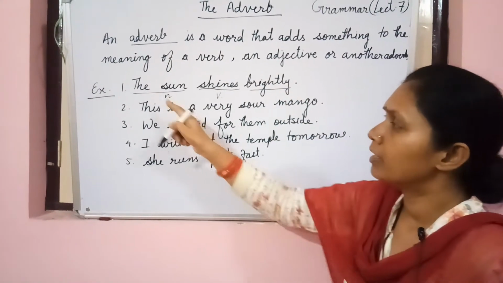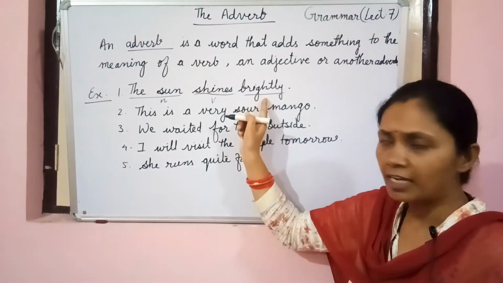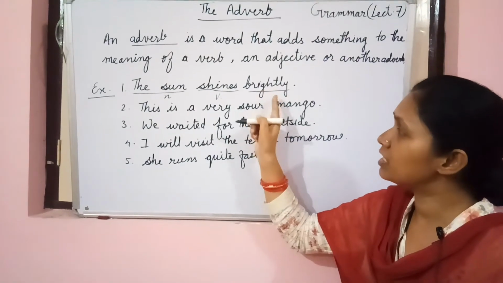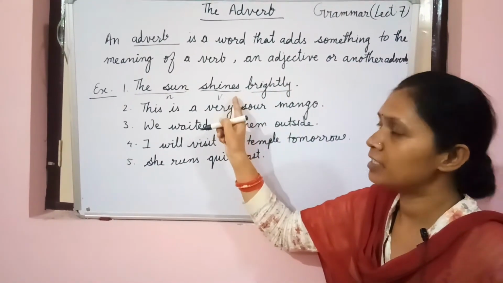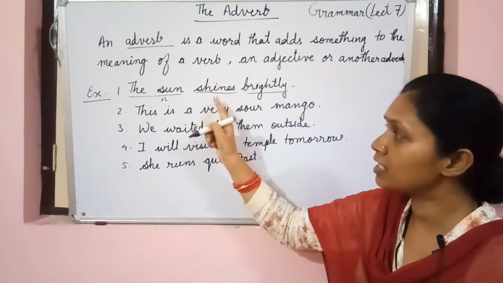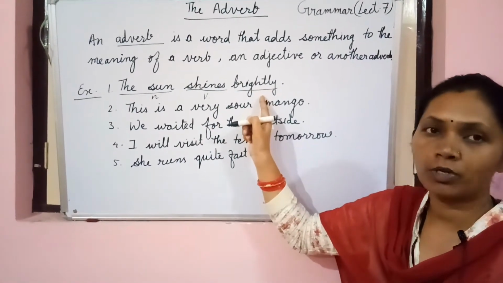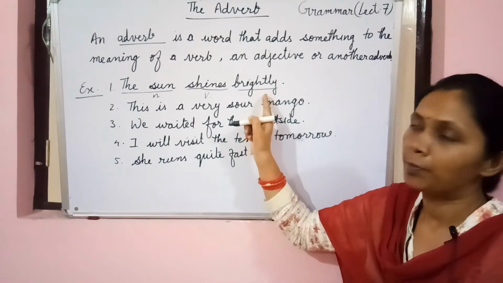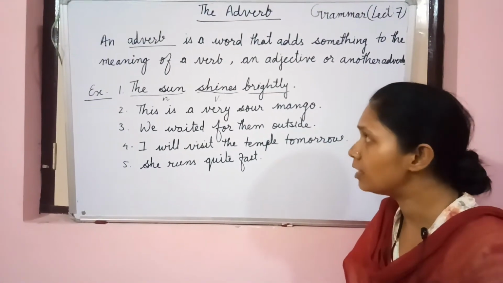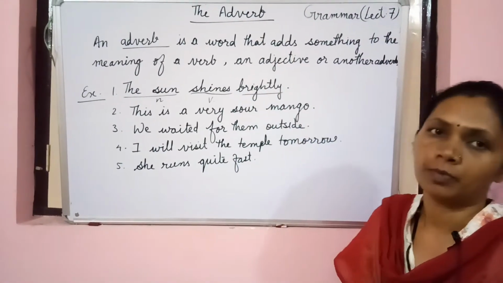Brightly, the sun shines brightly. Do you get anything about this noun from this word? No. Because this is the word which is qualifying this verb. It is telling how the sun shines. How does the sun shine? Brightly. Because we understand how the sun shines from this word, this is known as adverb.